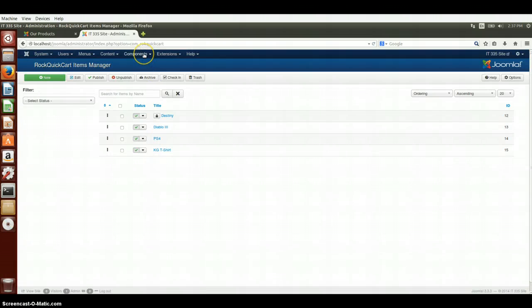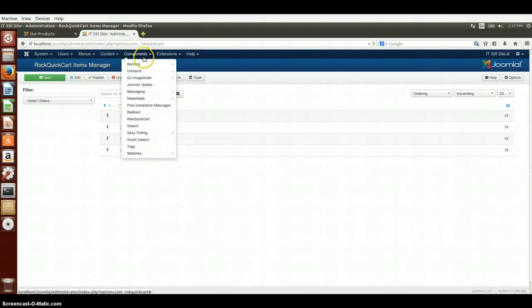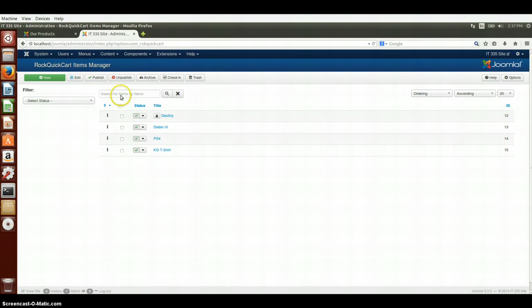So for the sake of time, I'm just going to jump ahead to show you the actual backend screen for the Quick Cart item manager. So basically, I just go under the Components tab and then go under Rock Quick Cart. And then from here, I can add, edit, and then publish the various different items that are going to be displayed in my shop. So in this case, I'll just take a look at the company t-shirt.